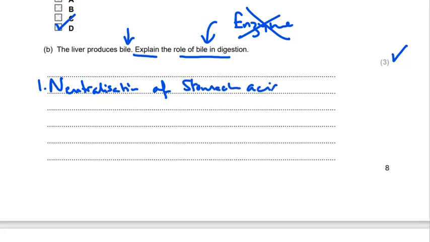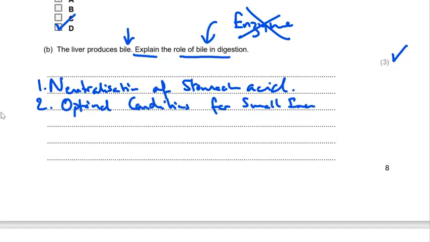Now that's going to get you a mark, but if you link that to, let's make this number 2, creating the optimal conditions for small intestine enzymes, or optimal pH, if you like, we could put that in there, couldn't we? There we go. That's going to get you already two marks.